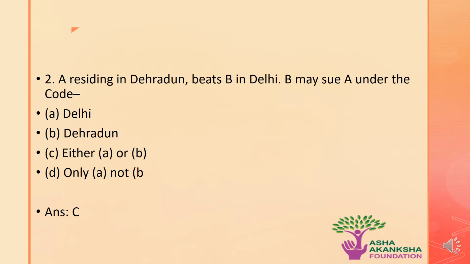Moving on to the next question. A residing in Dehradun sues B in Delhi. B may sue A under the code at which of the following places? The options are A. Delhi, B. Dehradun, C. Either A or B, or D. Only A and not B. The correct answer is option C, that is either A or B. That means that B may sue A either at Delhi or at Dehradun.